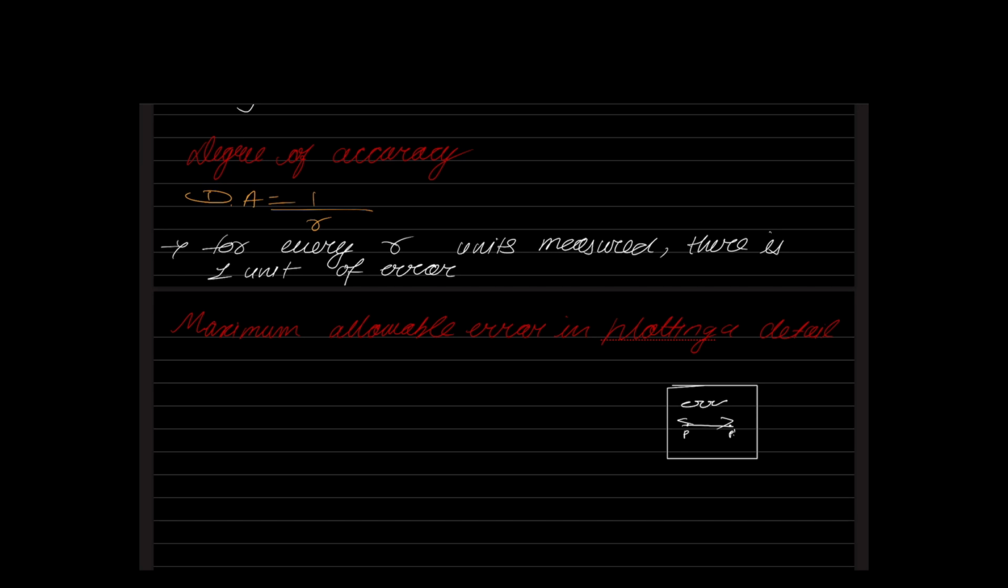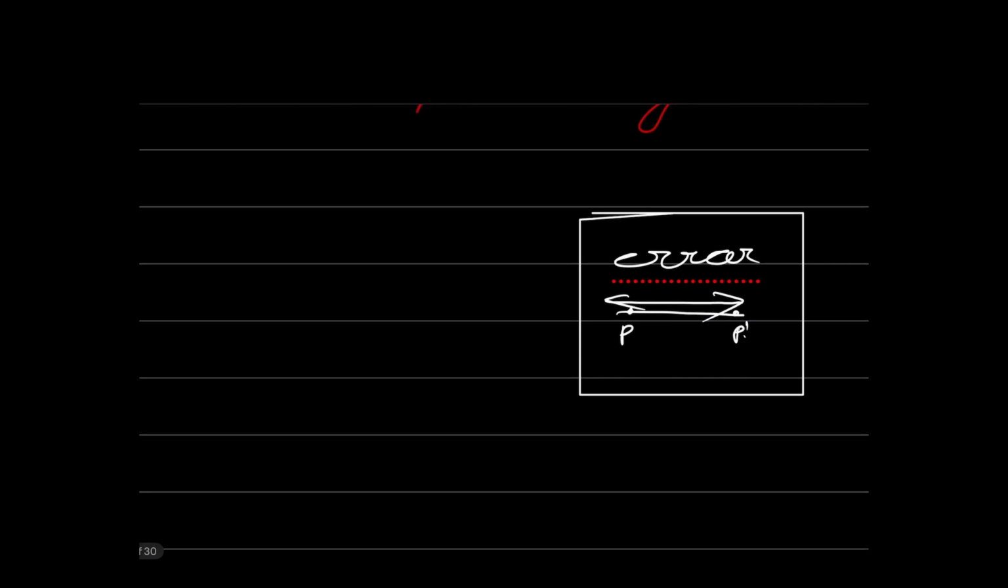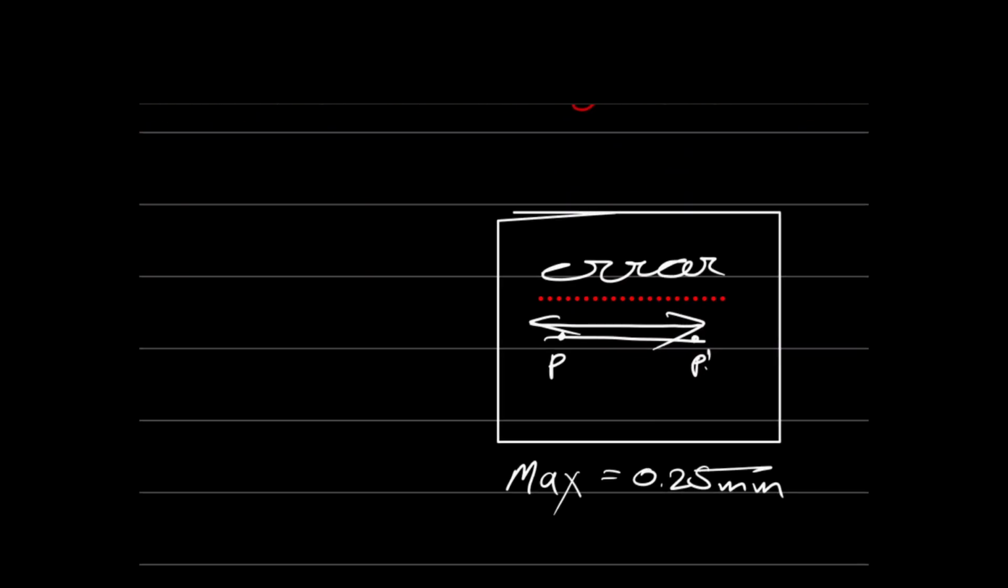Now what is the maximum value of this error? The maximum value of this error is equal to 0.25 mm on paper. This is the standard value in survey. Please remember. The maximum allowable error in plotting a detail on paper is what? 0.25 mm. Okay. Right. So you see this. The maximum allowable error in plotting a detail on paper is limited to how much? 0.25 mm or 0.025 centimeters.